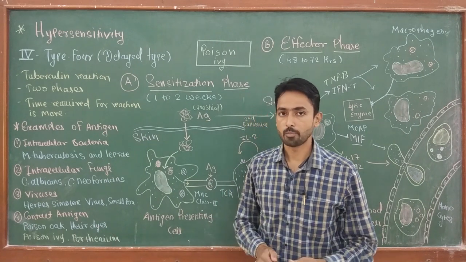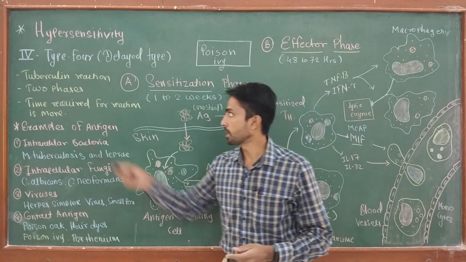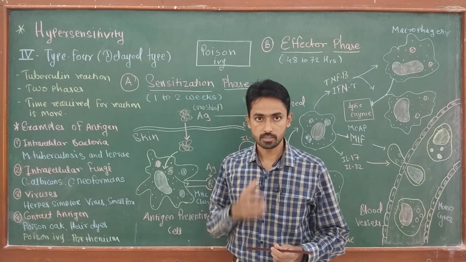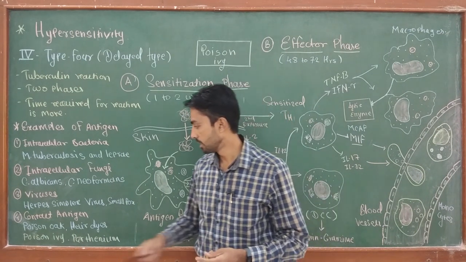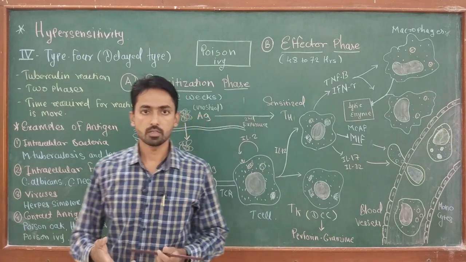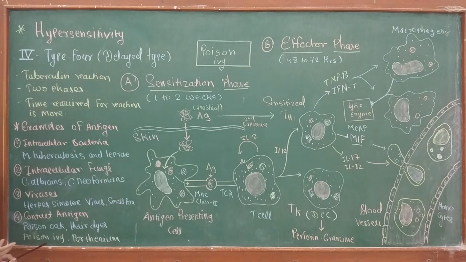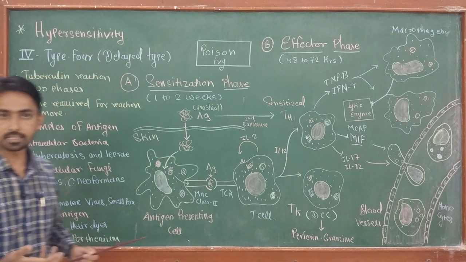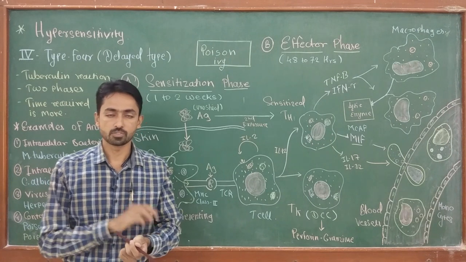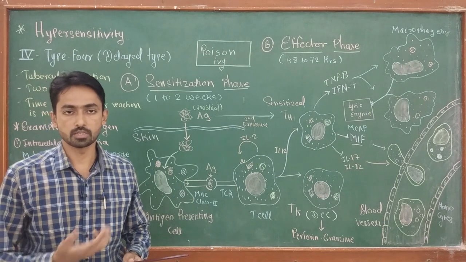In this lecture, I am going to discuss in detail one of the most important examples of type 4 hypersensitivity reaction, which is contact dermatitis, the reaction caused by the plant poison ivy or Parthenium. When a person having this type of allergy comes in contact with the antigen of poison ivy or Parthenium plant, in that case, a red skin rash is observed on the skin surface. It is called contact dermatitis. The reaction occurs after contact with the antigen.